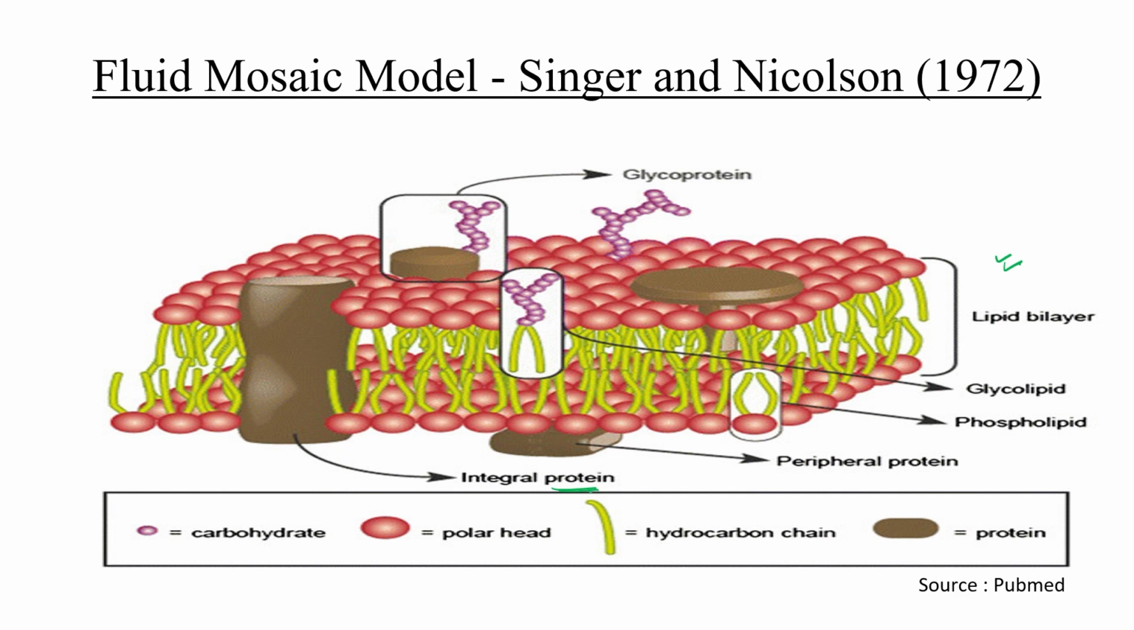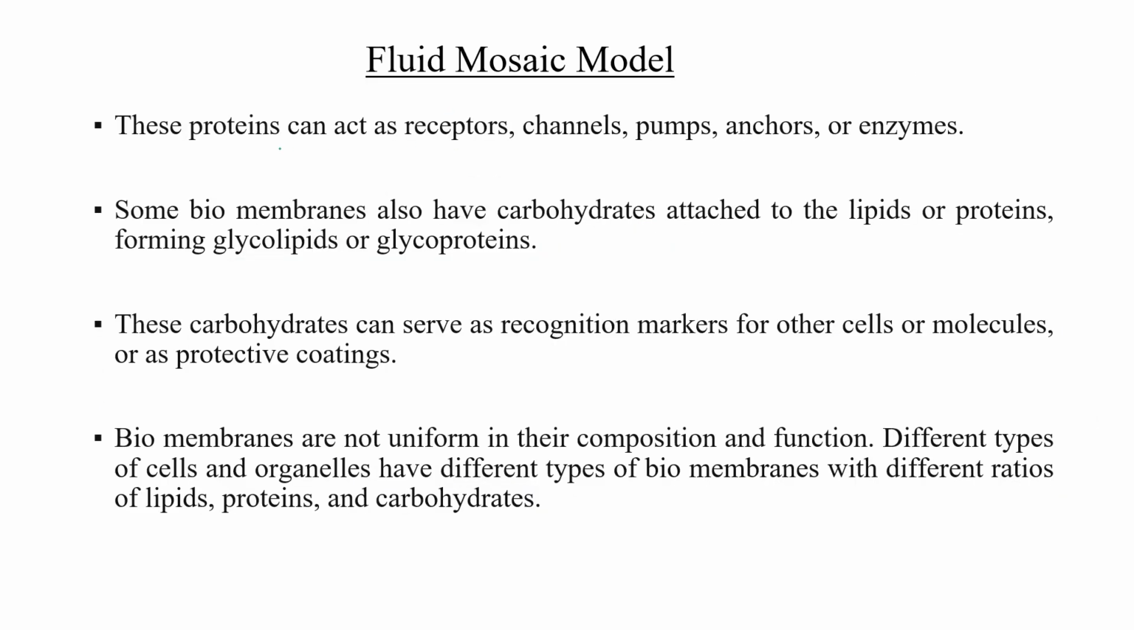Why is it known as the fluid mosaic model? Because it looks like a fluid sea in which icebergs float, just like proteins act as icebergs and float in a sea of lipid. That's why they gave the name fluid mosaic model. So these proteins, peripheral and integral ones, can act as receptors, as channels, they can be used for pump purposes, anchor purposes, or sometimes as enzymes.